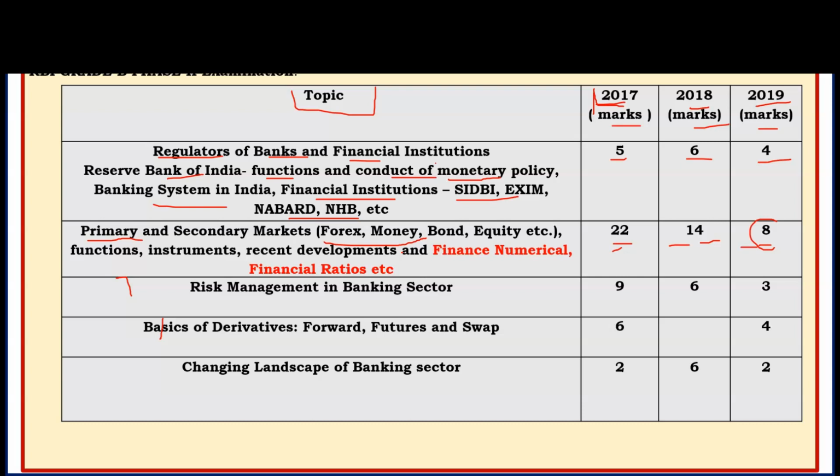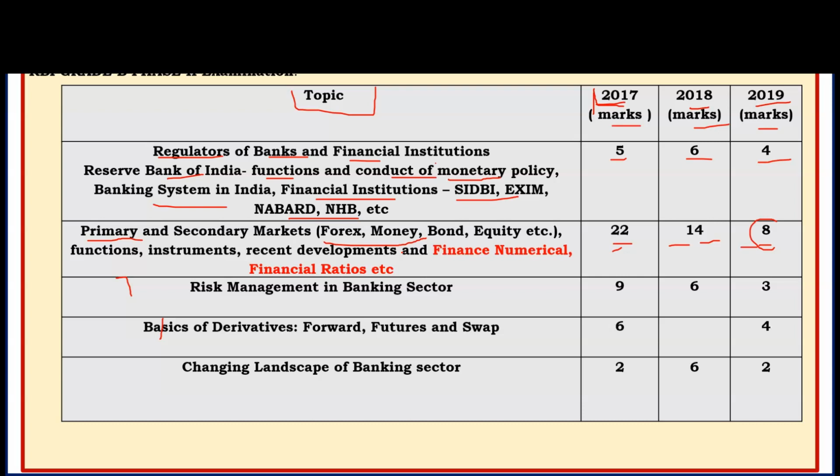Next, if we talk about the numerical part, then interest calculation, like Rule 72. In 2018, 3 to 4 questions were asked on Rule 72. Also the financial numerical time value of money, Rule 72, and economic order quantity is another topic.